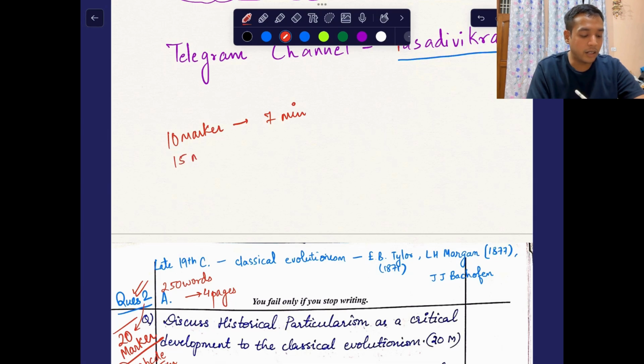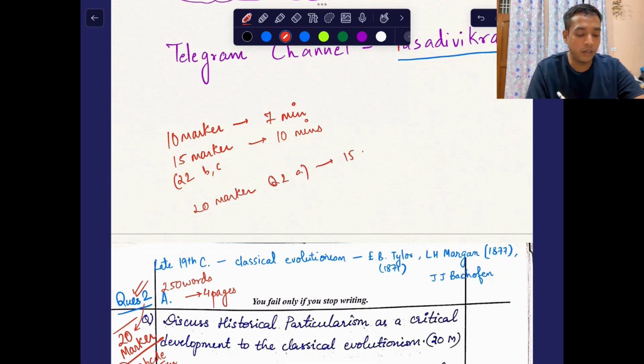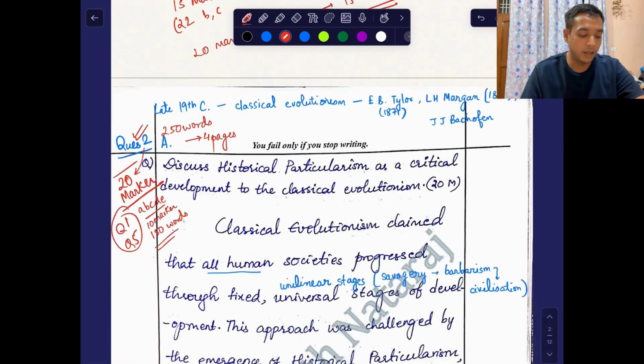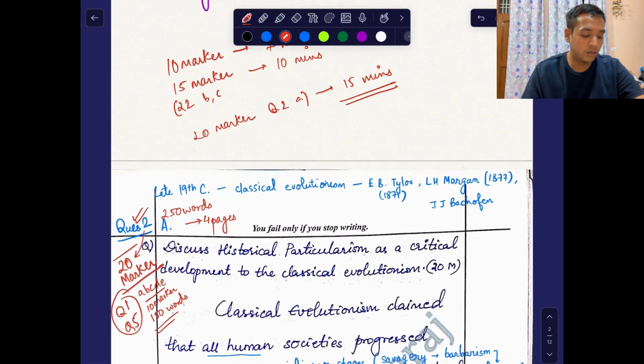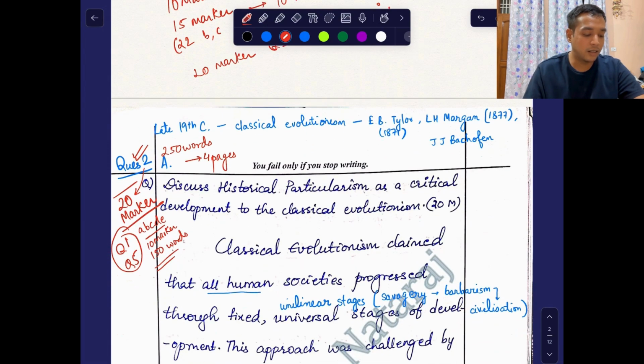In a 15 marker, that we will be seeing, question number 2 part B and C, the time limit should be 10 minutes. And for a 20 marker, for example question number 2 part A, 15 minutes should ideally be given, in which you have to complete the answer, right?